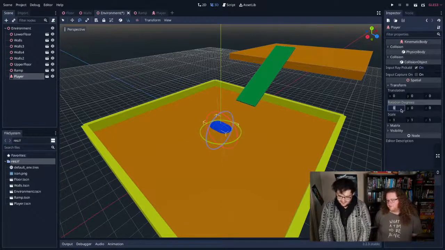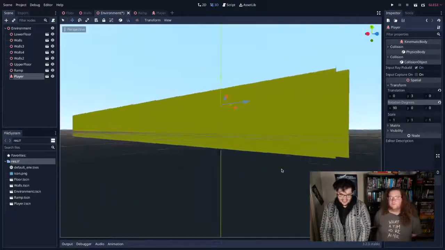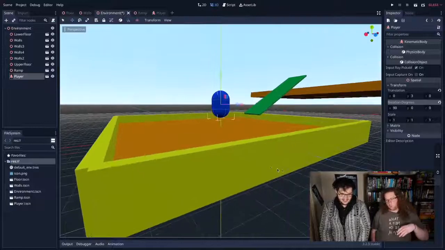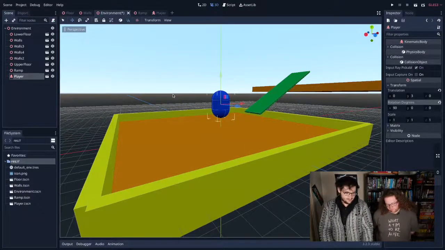I'm going to rotate it 90 degrees on the X so it comes out of the ground, and then I'm going to move it out of the ground manually. It doesn't really matter that it's floating above the ground right now, because we're going to add gravity to the scene later, so the capsule is going to float slightly above the ground for now. That's absolutely fine. So that's done.